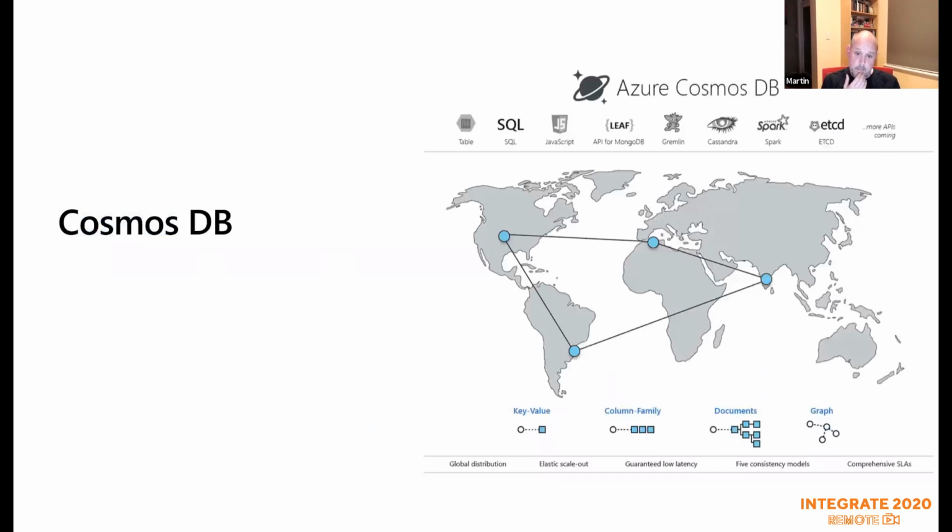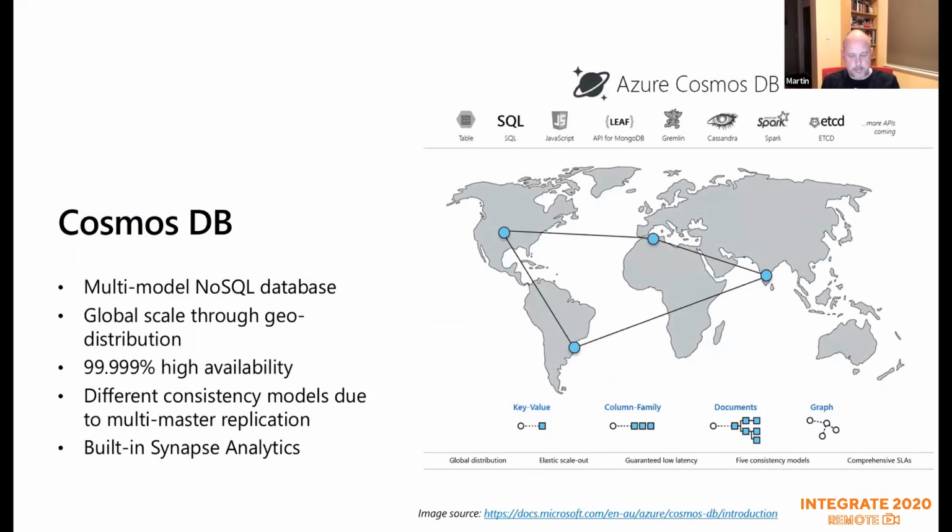So next, I'm going to talk about Cosmos DB. I won't dwell too much on this because it's almost like a marketing slide for Cosmos DB. It's a multi-model NoSQL database, so it supports those things across the top there. I'm going to be talking about MongoDB today and SQL, the SQL API. Those are the two that I'll be using today, but there's a bunch of other things there as well. Global scale, so you can just essentially click a button and say, I want this data replicated elsewhere. Very highly available, super efficient and very low latency. Different consistency models. So remember what we were saying about transactional control and state and so on and so forth.